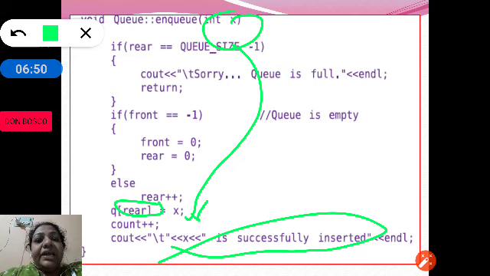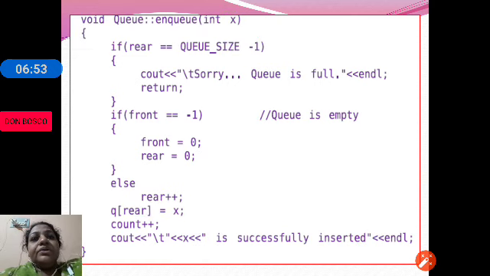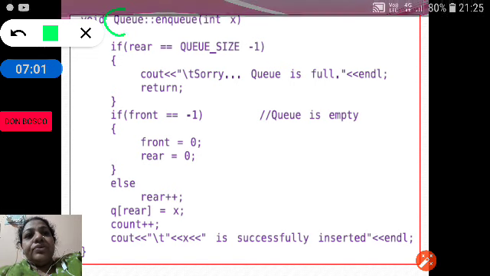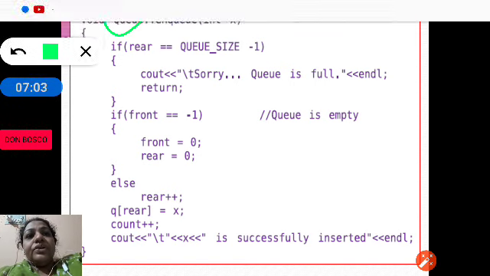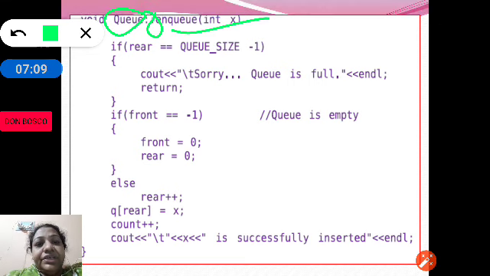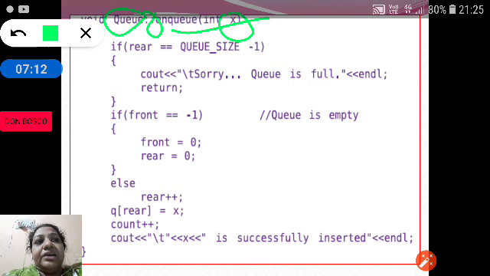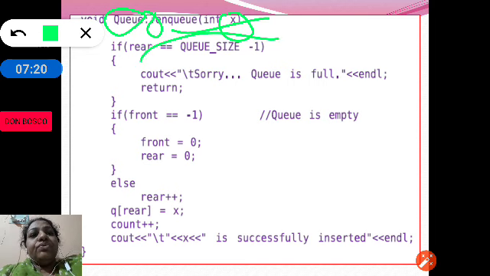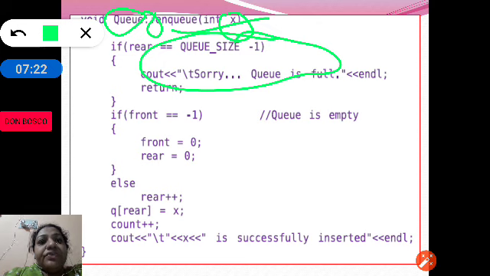So let me repeat the NQ function again. Here we have void Q::NQ. Q is the class name, :: is the scope resolution operator, and NQ is the function name, and x is the data element. Now first we are checking the overflow condition. So if rear is equal to queue size -1, that means the queue is full.